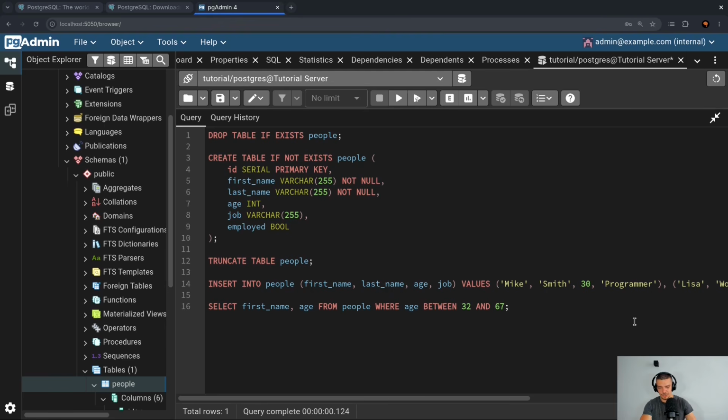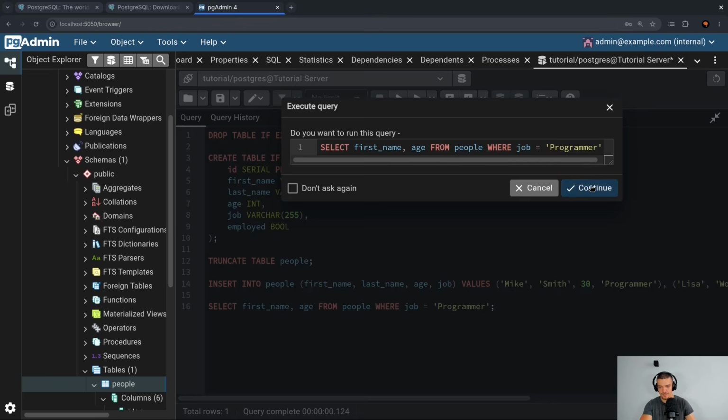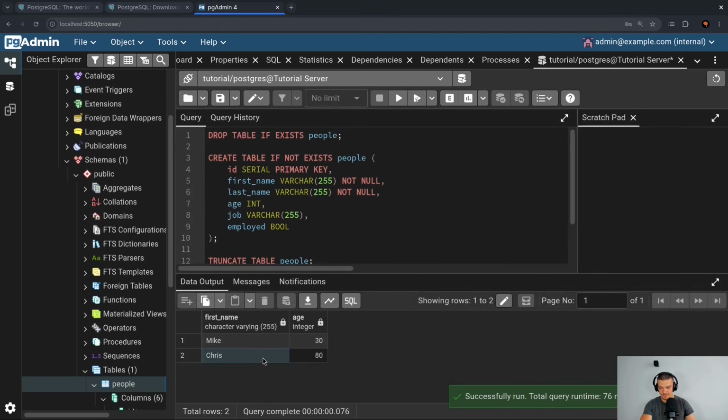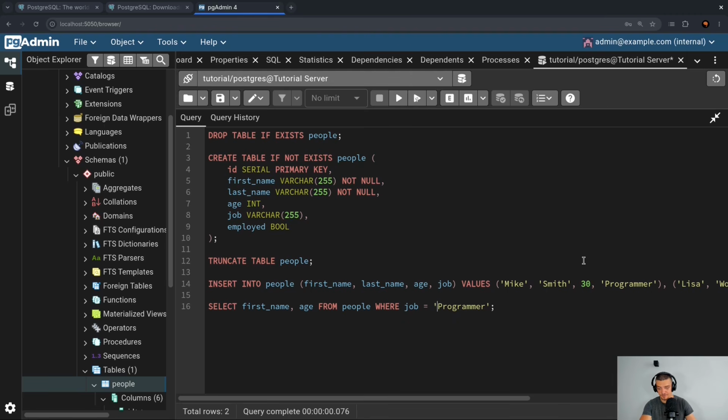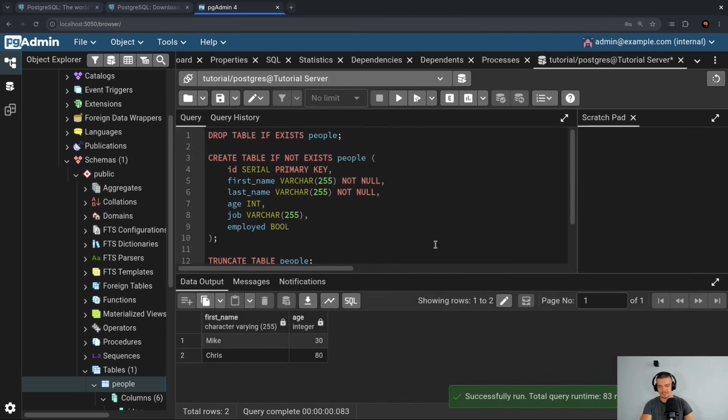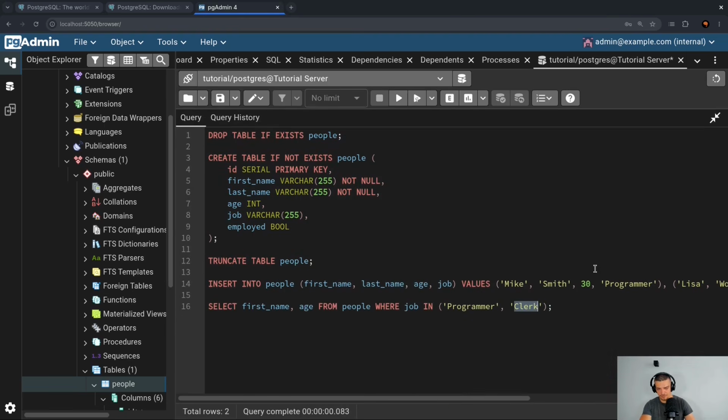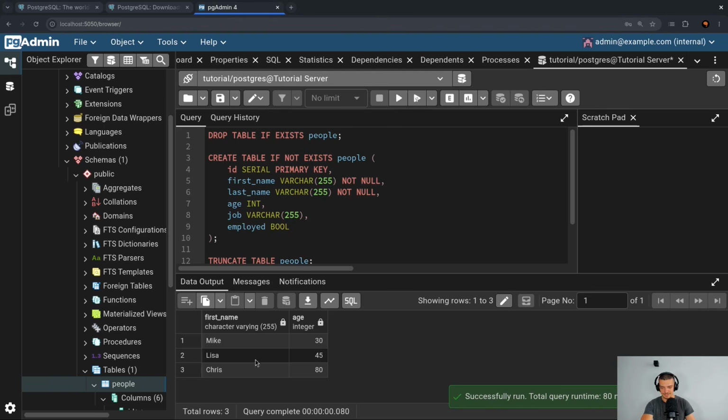Also for values like the job, I can do membership. So I can say where the job is in a certain list. So I can, of course, do equality as well. I can say the job has to be equal to programmer. That is the trivial example. And in this case, I get Mike 30, Chris 80, because both of them are programmers. But if I want to say that it has to be programmer or something else, I can also say in and provide the values in parentheses. So if I say programmer, clerk, the result set will be the same because we don't have a clerk in the data set. Let's see if that's the case. There you go. But if I say programmer and accountant, then we're also going to get Lisa. And you can see we get Lisa as well.